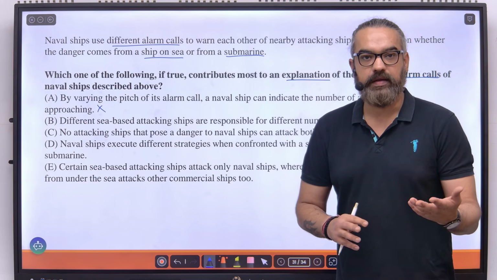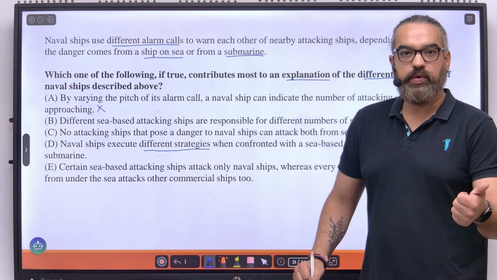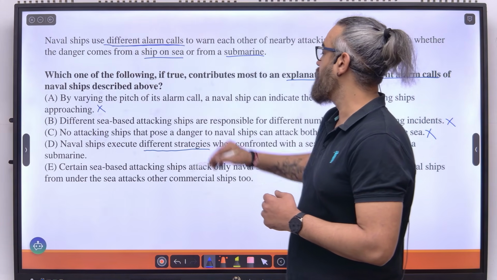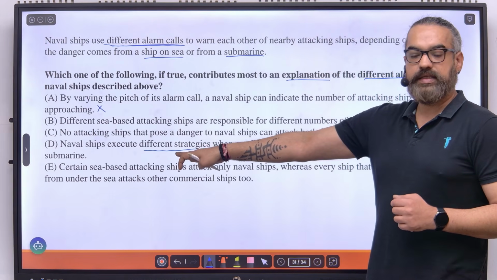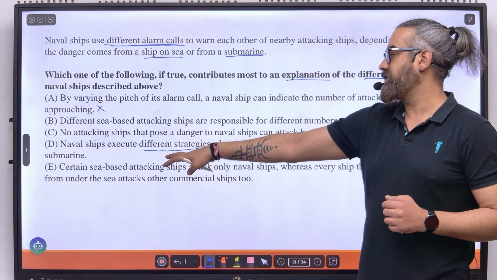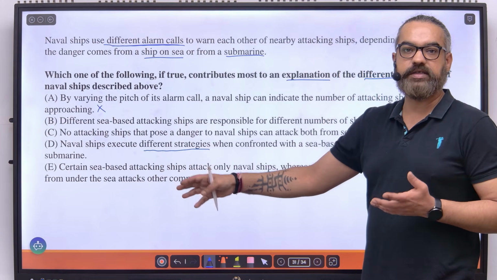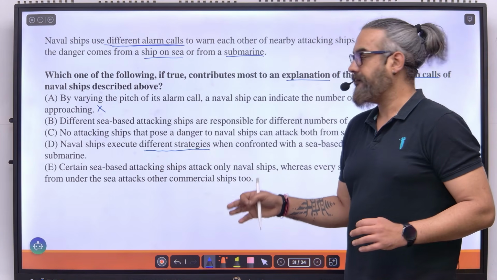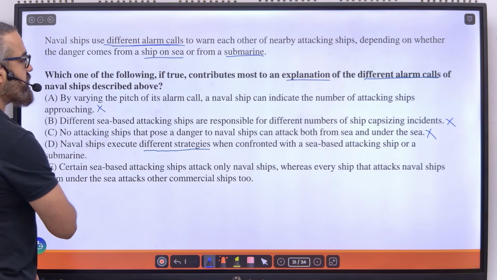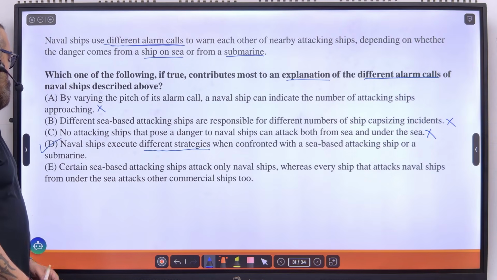Why? Because they have different strategies. How do we notify them? By using different alarm calls. So D helps us justify why we need different alarm calls, because they have different strategies. They need to be aware of which strategy to use when. That's why they need to be alerted, and that's why the different alarm calls. This explains the different alarm calls, thereby my answer.